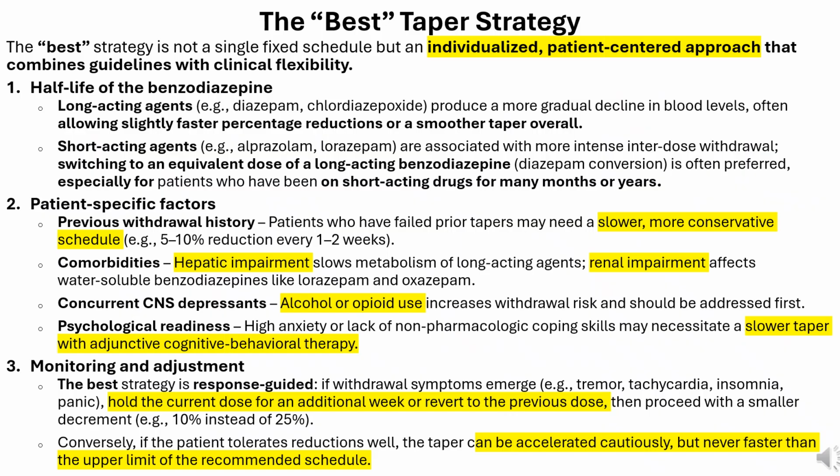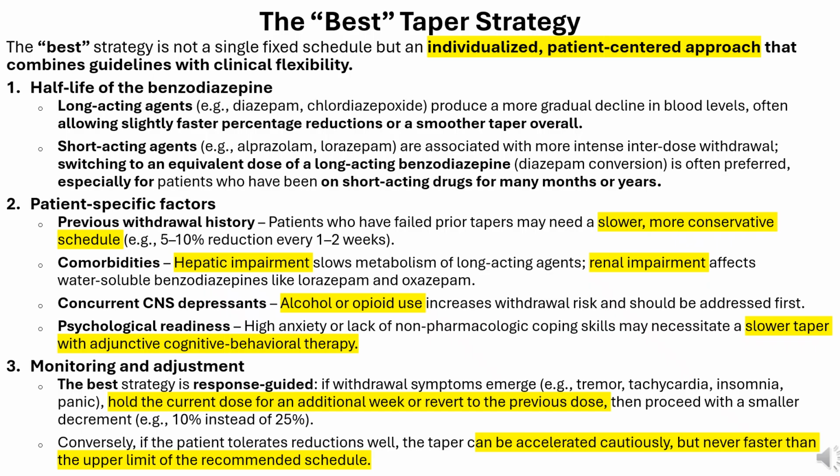The best taper strategy? The best strategy is not a single fixed schedule, but an individualized, patient-centered approach that combines the above guidelines with clinical flexibility. Key considerations include half-life of the benzodiazepine. Long-acting agents, e.g., diazepam, chlordiazepoxide, produce a more gradual decline in blood levels, often allowing slightly faster percentage reductions or a smoother taper overall. Short-acting agents, e.g., alprazolam, lorazepam, are associated with more intense interdose withdrawal.